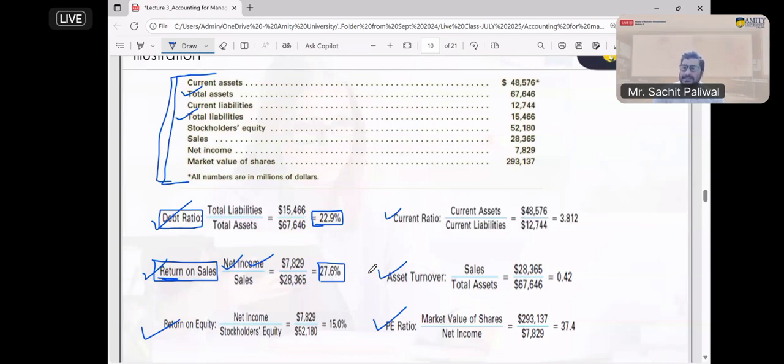Sales return, return on sales, same. Both are the same, Sweta. Return on sale and sales return is the same.